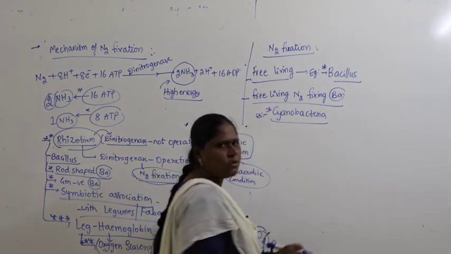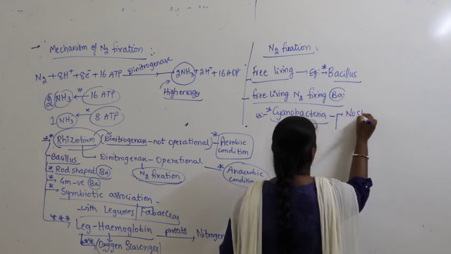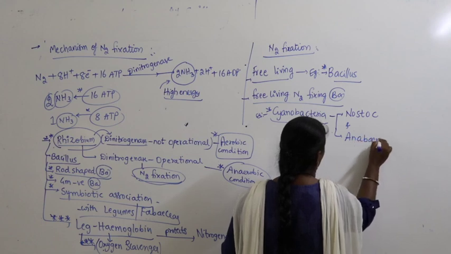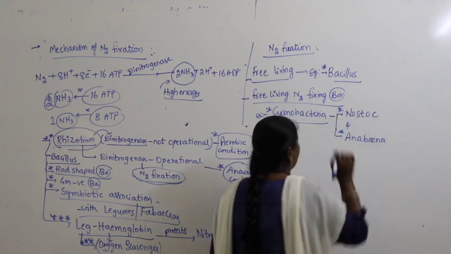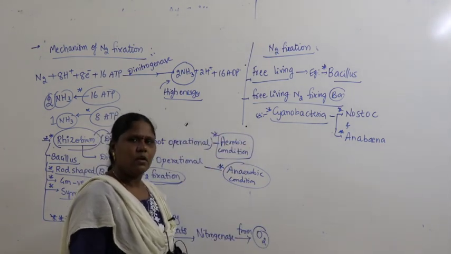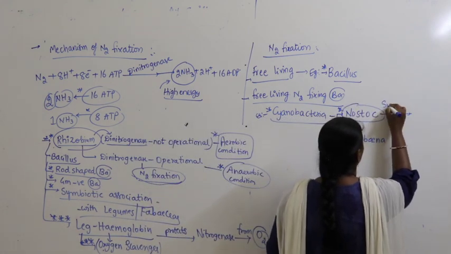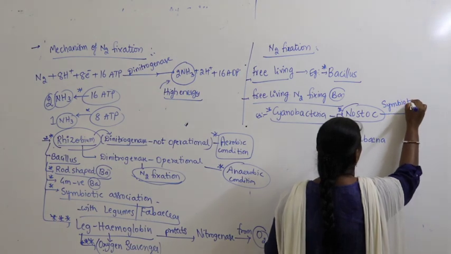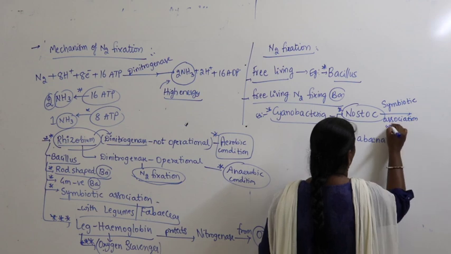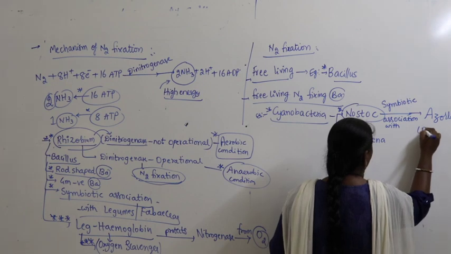Cyanobacteria means, most commonly we will remember two examples. What are they? Nostoc and Anabaena. Right. So, Nostoc and Anabaena are cyanobacteria. Now, Nostoc is a cyanobacterium which shows a symbiotic association with Azolla. It's a pteridophyte.